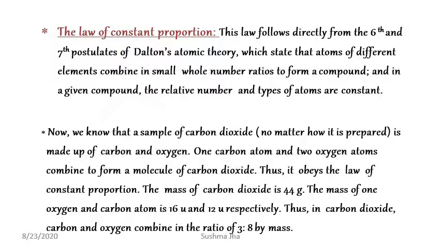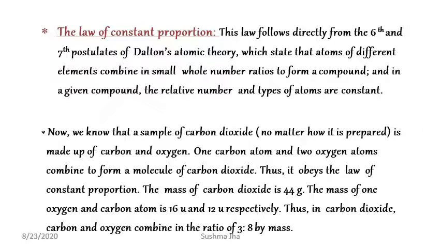This law follows directly from the 6th and 7th postulates of Dalton atomic theory, which state that atoms of different elements combine in small whole number ratio to form a compound. You all agree that atoms of different elements combine in small whole numbers to form a compound? And in a given compound, the relative number and types of atoms are also constant.